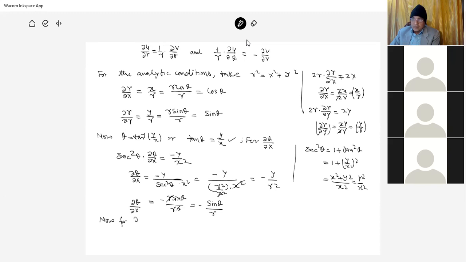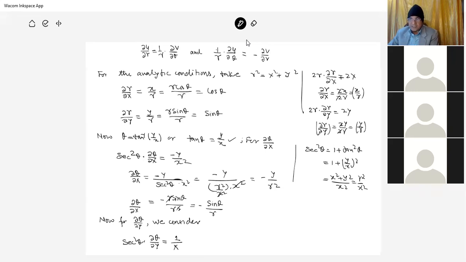Now for del theta by del y, we consider the same. Sec square theta del theta by del y is equal to 1 upon x.